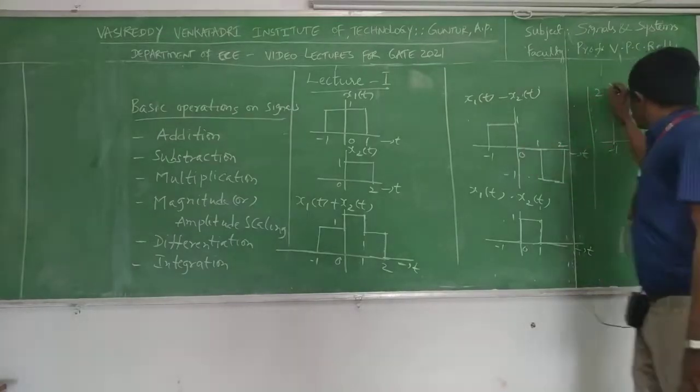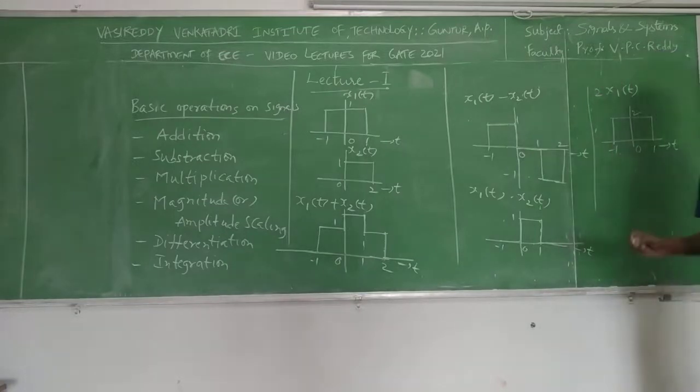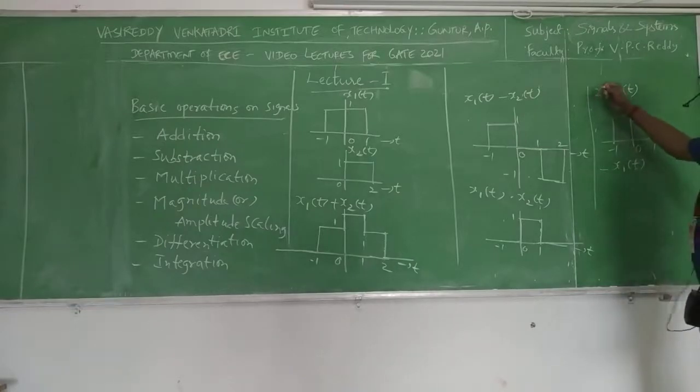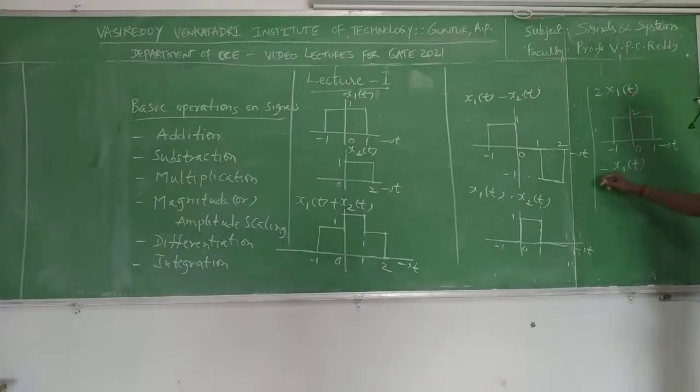Suppose the multiplication constant is -1, what happens? We will see. That is minus x1 of t. Here we multiplied with 2, that's why from -1 to 1 the magnitude is 2. Now we are going to multiply with -1. Here the scaling factor is -1. What happens to this one?